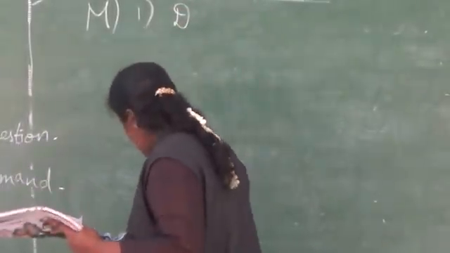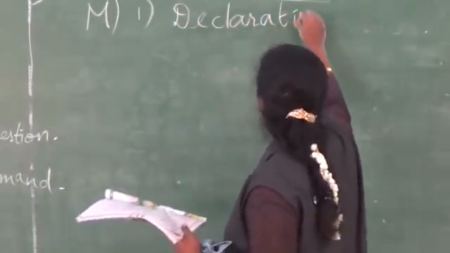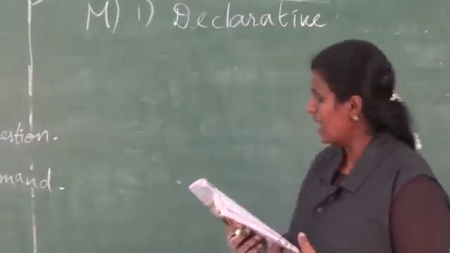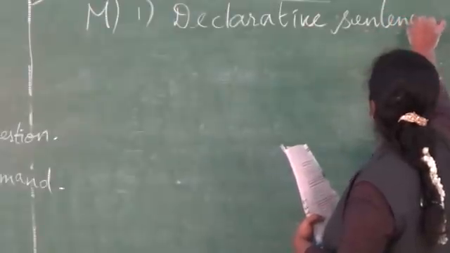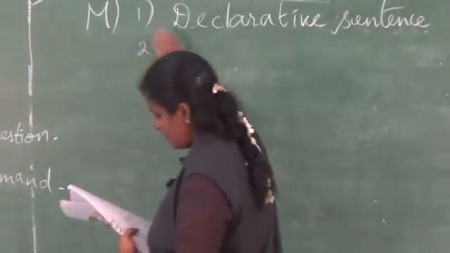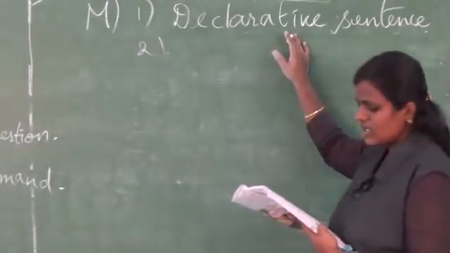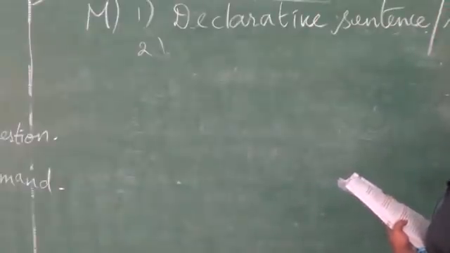Declarative sentence. Declarative, assertive, statement, everything is the same. So, declarative sentence. Second one, why are we saying this is a declarative sentence? Because it's a statement.